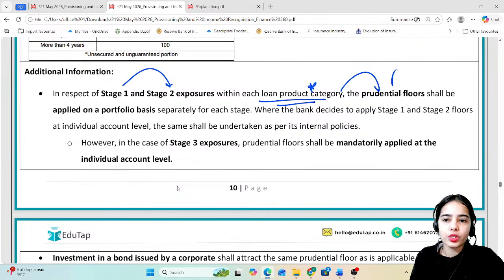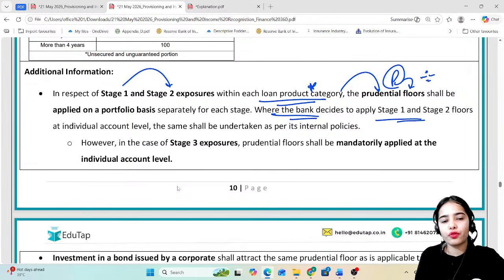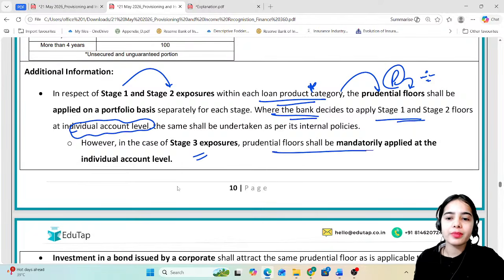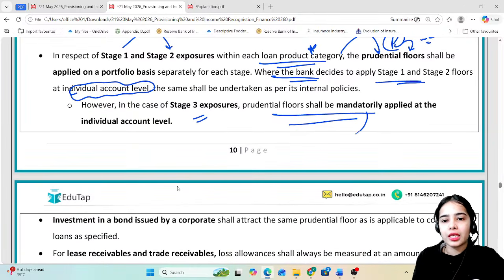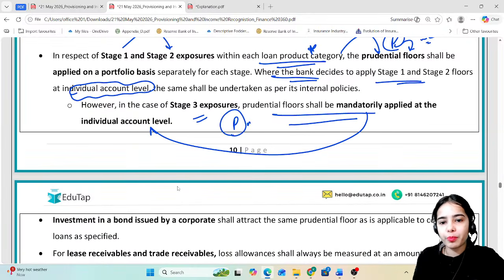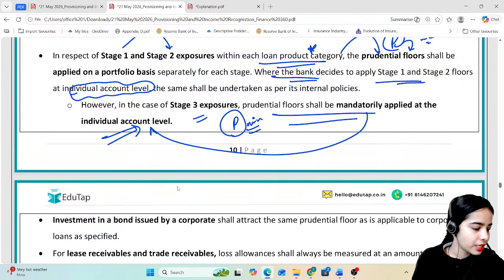Where the bank decides to apply stage 1 and stage 2 floors at the individual account level, the bank can do so. But for stage 3 exposures, the bank mandatorily has to apply the minimum provisions at the individual account level. Okay, any confusion?